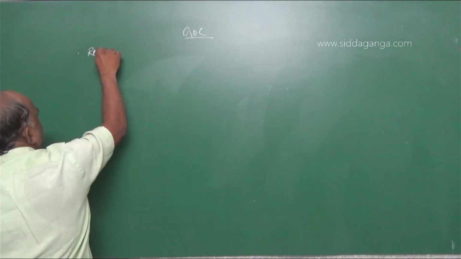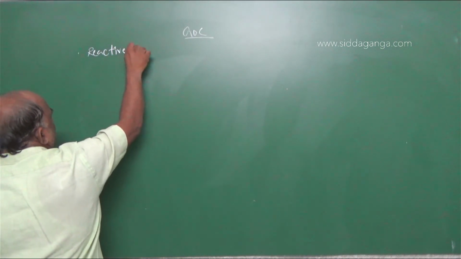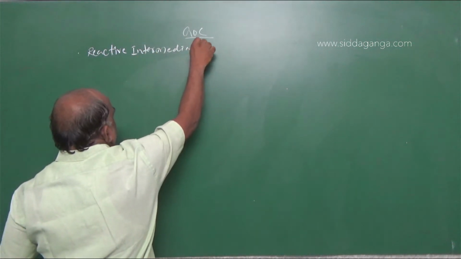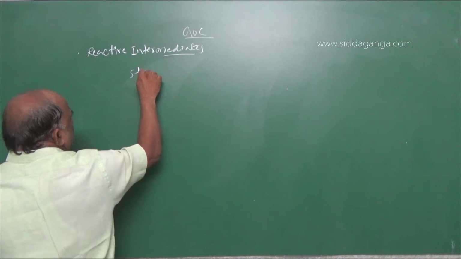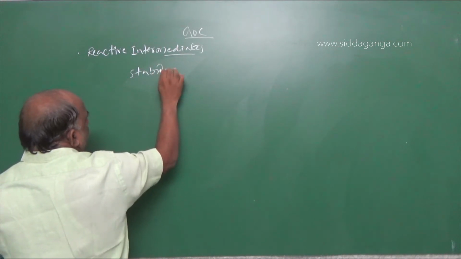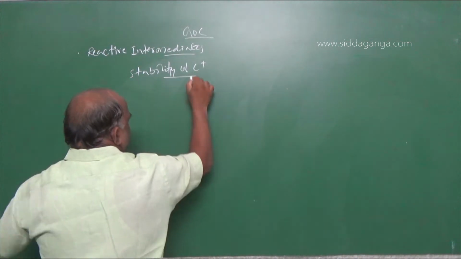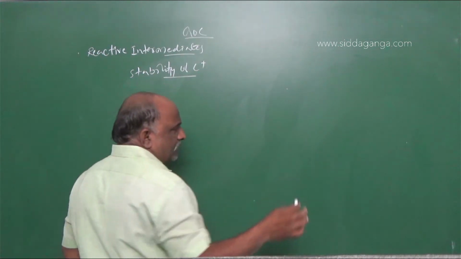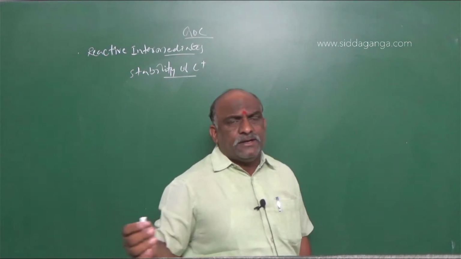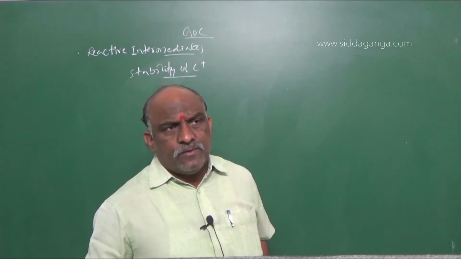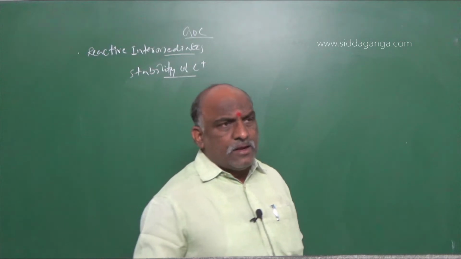The topic is reactive intermediates. So the stability of C plus, generally: tricyclopropyl methane carbocation, dicyclopropyl methyl carbocation, cyclopropyl methyl carbocation.